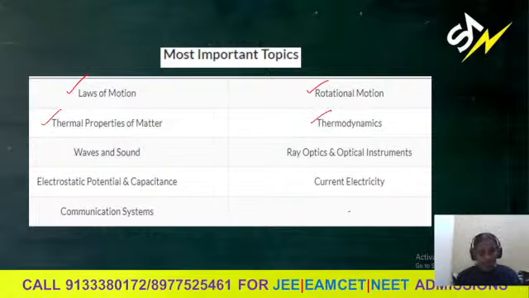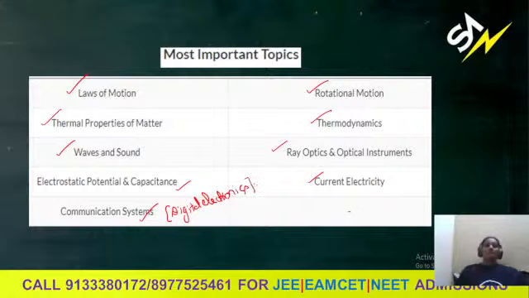And from the second year chapters: waves and sound, ray optics and optical instruments, electrostatic potential and capacitance, current electricity, communication systems, along with digital electronics. These are the important topics we need to give priority to, and you should have proper preparation.